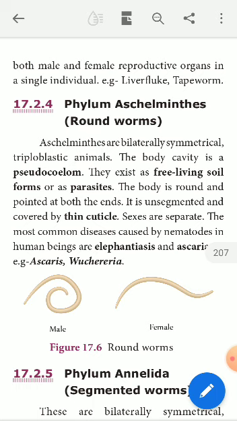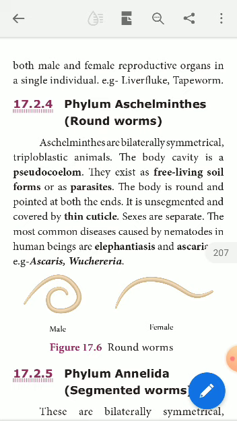Sexes are separate, so there are two types of organisms. This is not hermaphrodite, but the Aschelminthic worms show two different sexes, male and female. So they exhibit sexual dimorphism. The most common diseases caused by nematodes in human beings are elephantiasis and Ascariasis. You all know that.